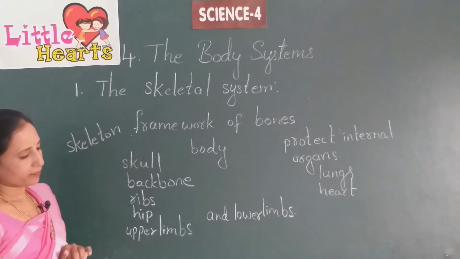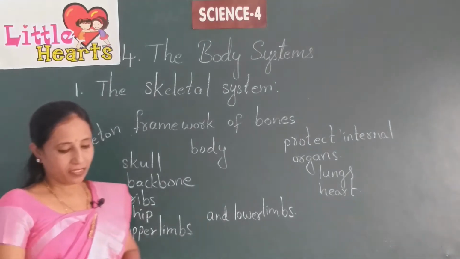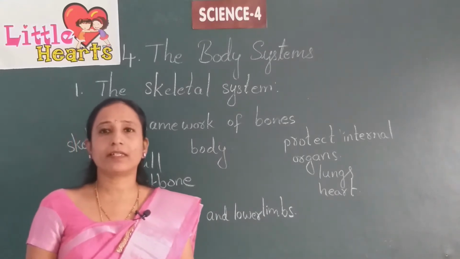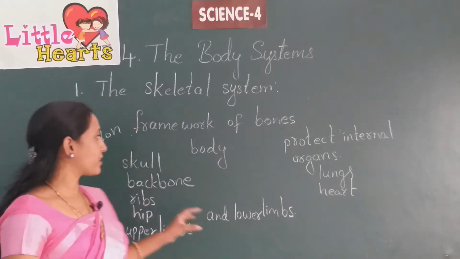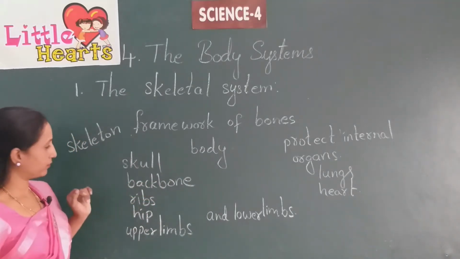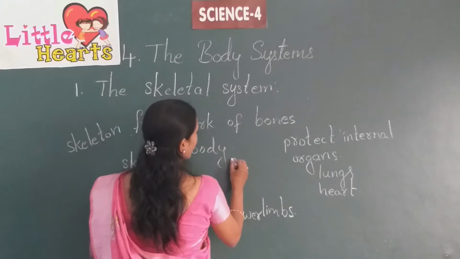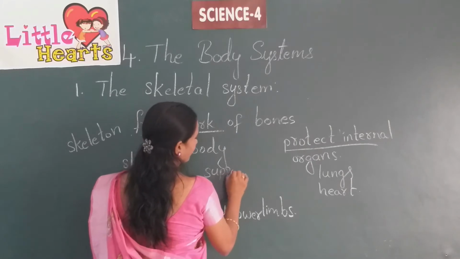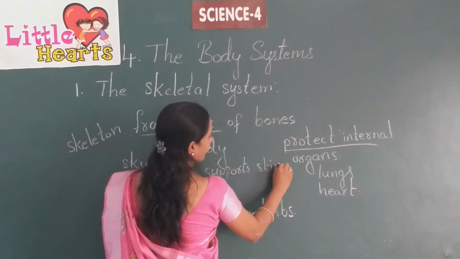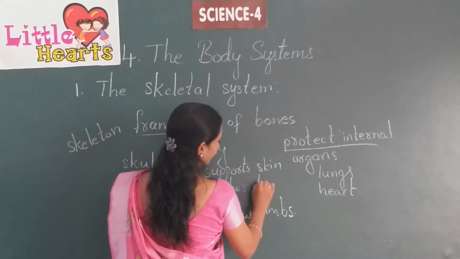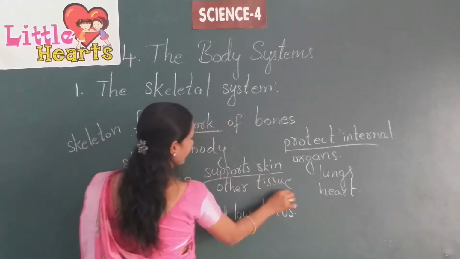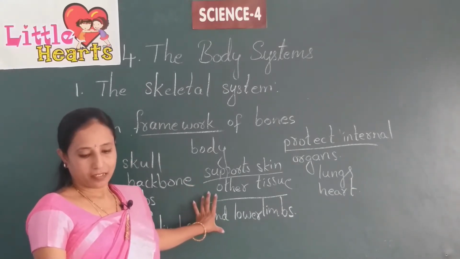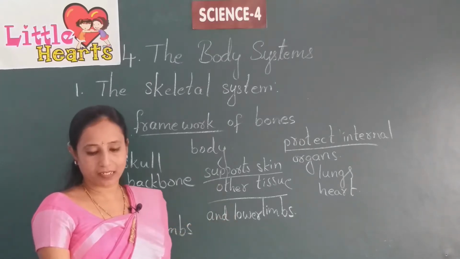Now this skeleton not only provides an anchor for the muscles, but also supports the skin and other tissue. It also protects our heart, brain, lungs and other internal organs.